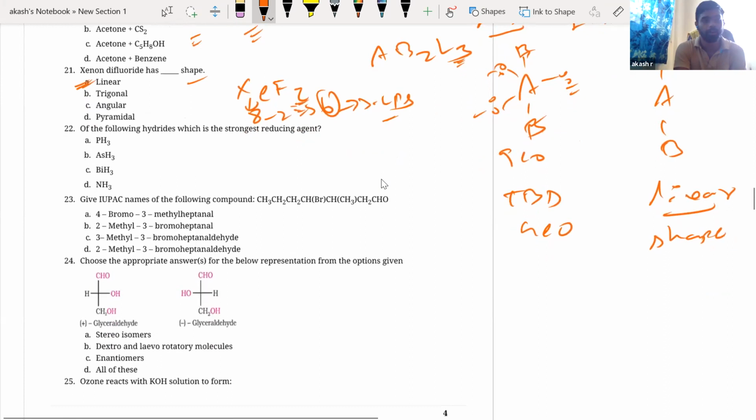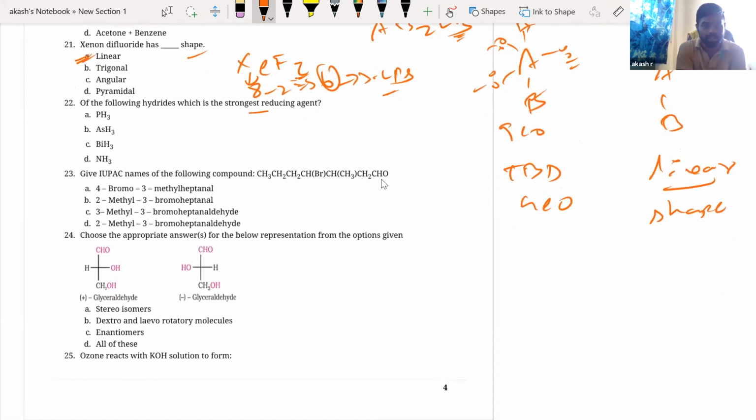Next. Of the following hydrides, which is the strongest reducing agent? Strongest reducing agent means it should easily give me H. It has to reduce something else, so it has to add hydrogen to some other species. Whichever can easily break the A-H bond, this hydrogen can come out and add to the next compound. So it should be BiH3, hydrogen, bismuth.